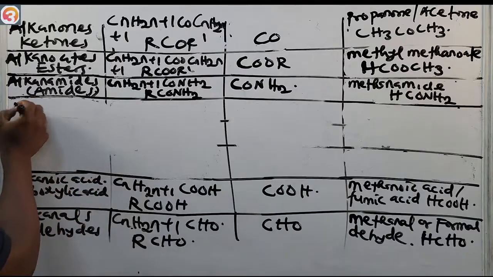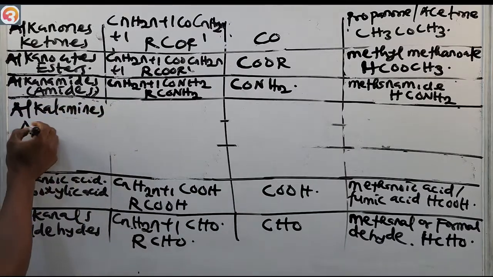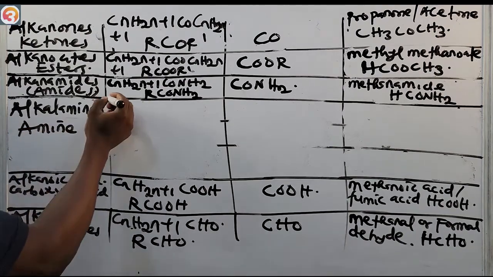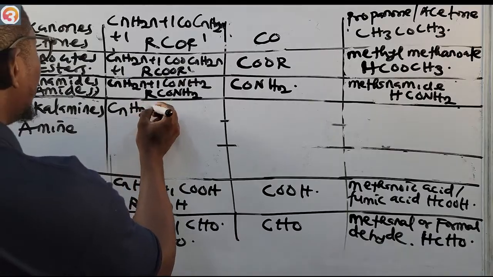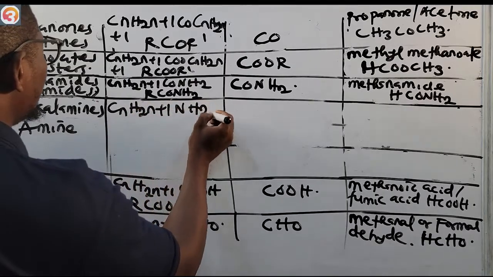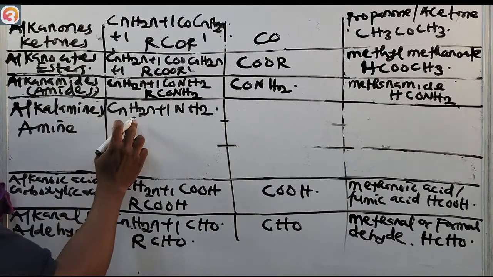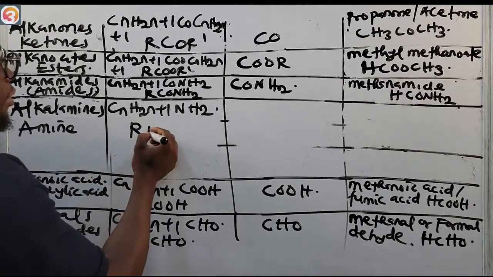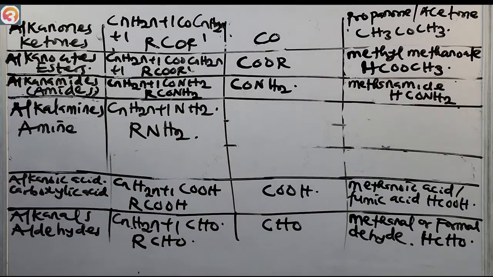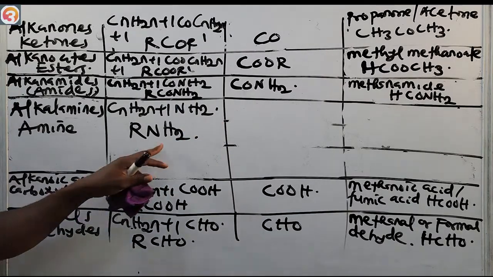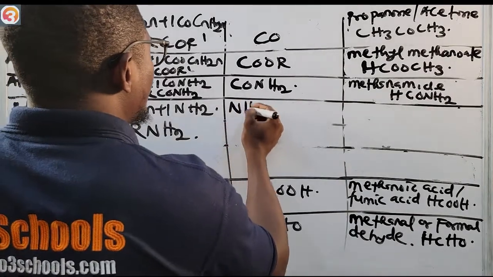The alkylamines. This one we'll call the amines, and their general formula, of course, is CnH2n+1NH2. You can represent this with R, so I'm going to have RNH2. That means their functional group obviously is NH2, as you can see.